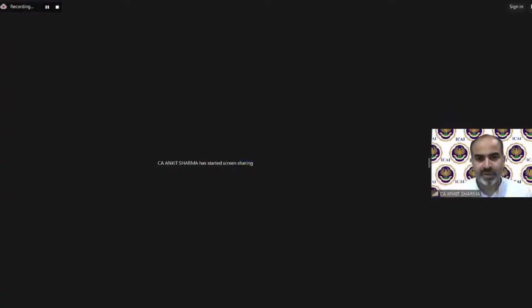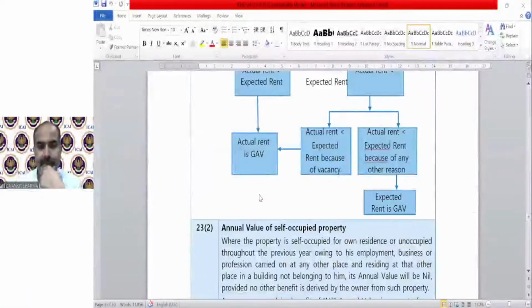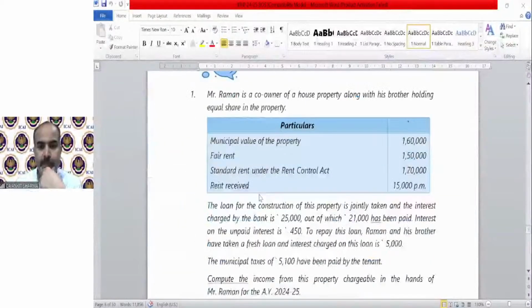Okay, so moving on to the test your knowledge questions. Let's see how many we can solve within 10 minutes because we are short of time now. This is the test your knowledge question.